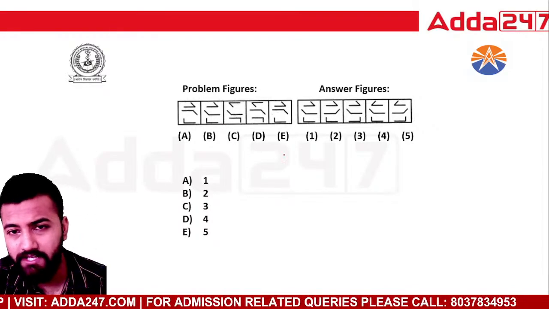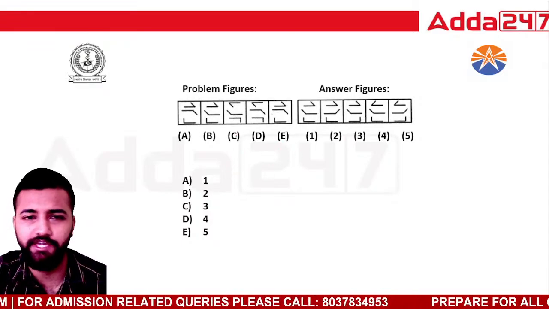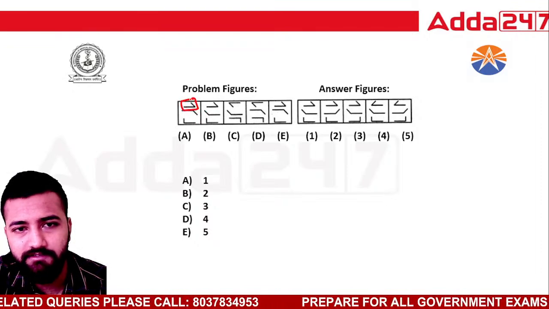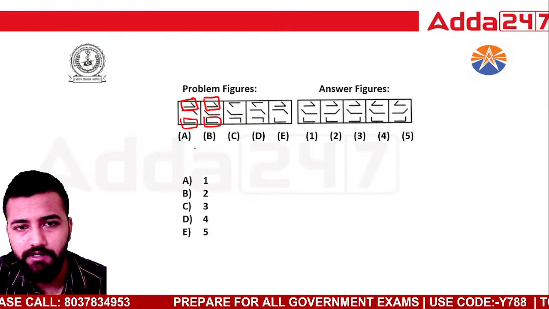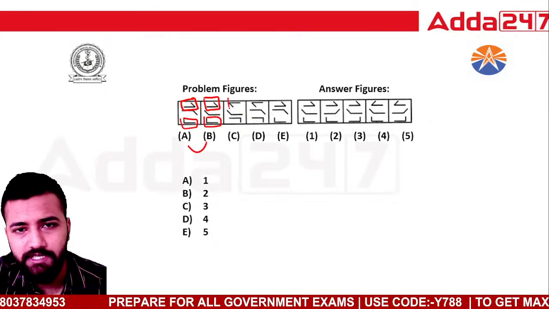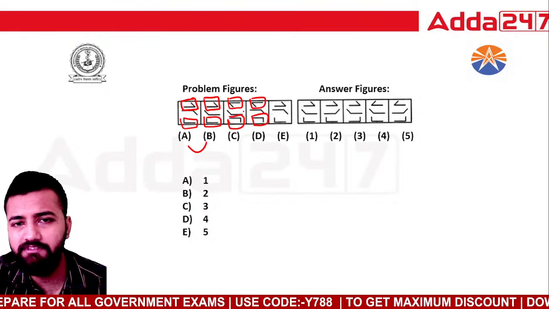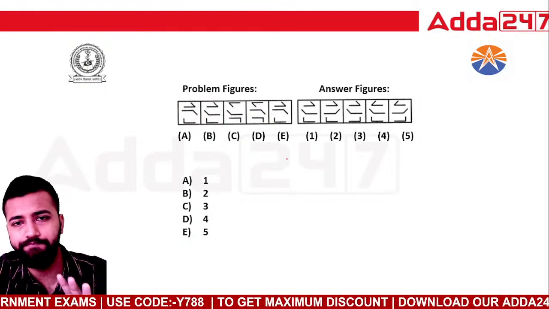Okay, I've got an answer, option number 3. Okay, maybe it's right. Let's check. Let me look at the first element. Out here this has become this. It's the same, even this is the same. So the first two have a relation. Next, this is this. Acha, so the top and bottom elements are not changing, they remain the same. The top and bottom elements are fixed.